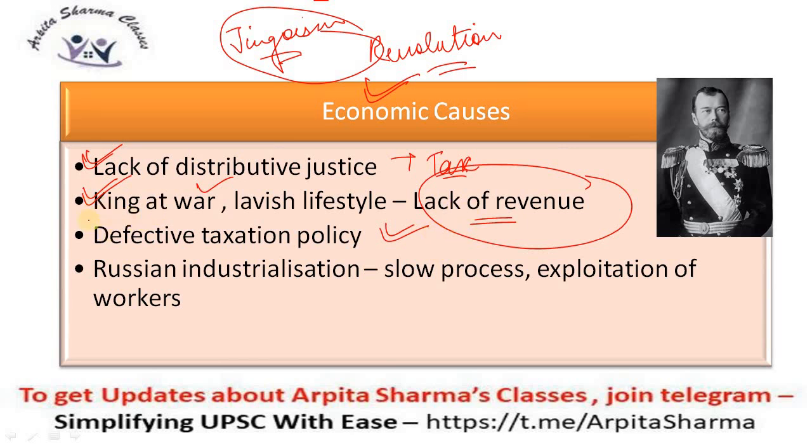Then defective taxation policy, we have already discussed it. Then the Russian industrialization. Industrialization also started in Russia, but it was a very slow and gradual process. Unlike England, where industrialization led to development, in Russia it was very slow, and the workers were exploited to the core. Why? Because slowly industrialization took place, and it did increase the demand for labor, but they were also exploited. Also, many people went unemployed because they were replaced by machines or the new technology. Hence, industrialization was one of the causes of the Russian Revolution.